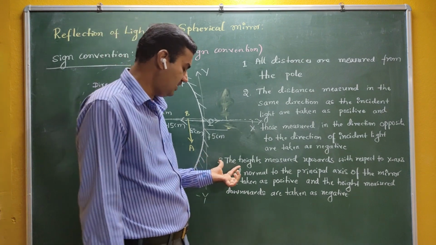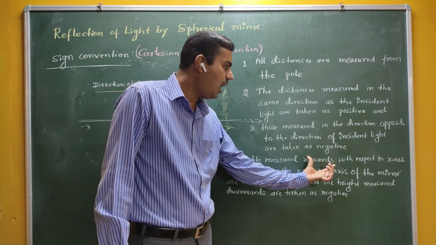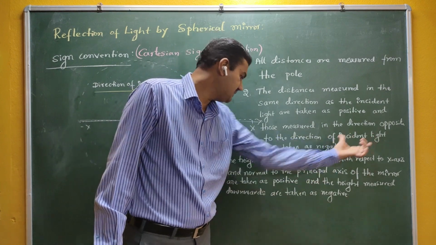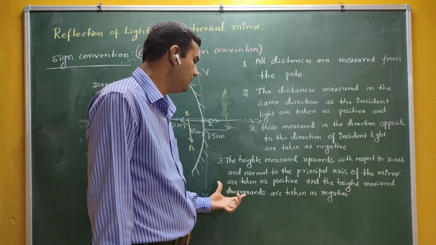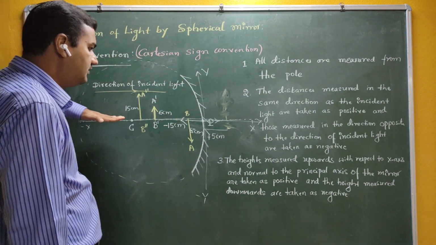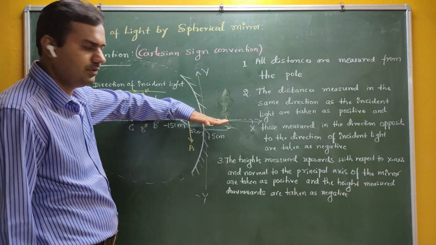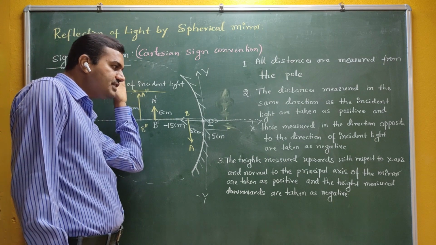So what does this Cartesian sign convention say? The heights measured upward with respect to the x-axis, normal to the principal axis of the mirror, are taken as positive. Now this is the principal axis. What is normal? Normal means the line which is perpendicular to the surface.